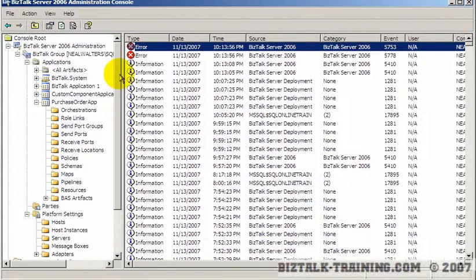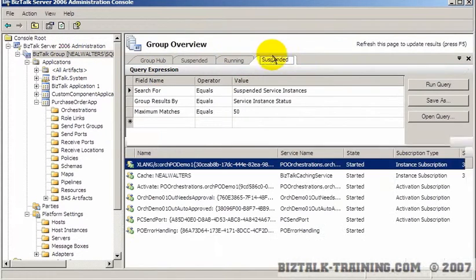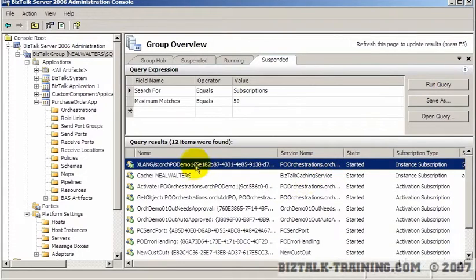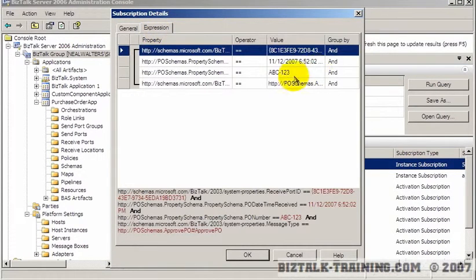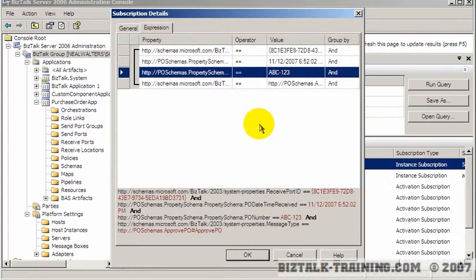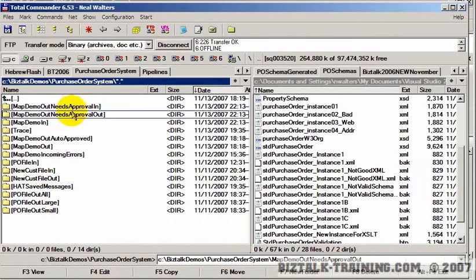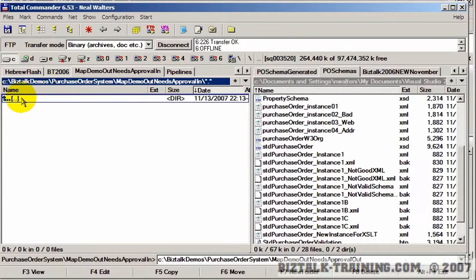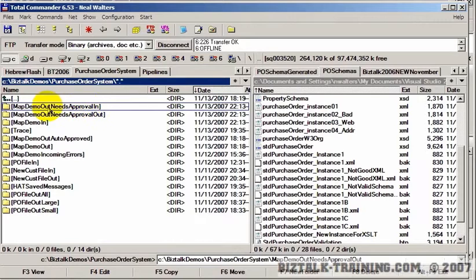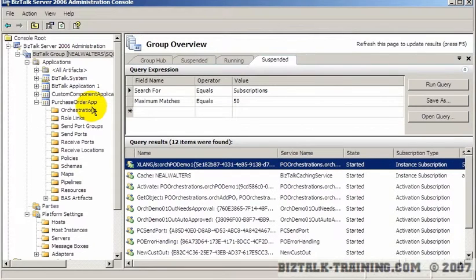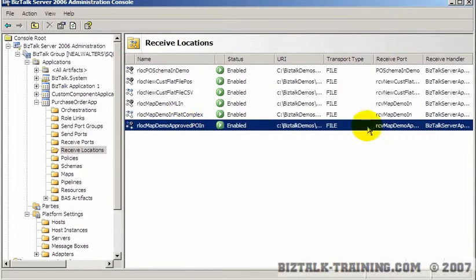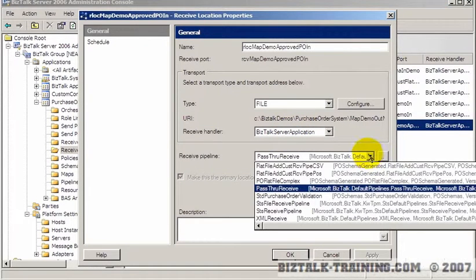Okay, so to verify that, I'm going to go back here and look at my subscriptions. See, we still have a hanging orchestration here that's waiting for ABC123. Oh, I think I have another port problem. I think when it went to approval in, we also need to make sure that's an XML receive. Okay, so we're going to go to receive ports or receive locations and approval in, and let's check the pipeline. And again, sure enough, it's reset back to pass-through receive.